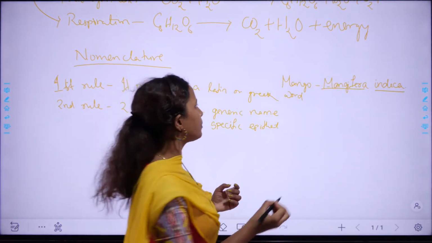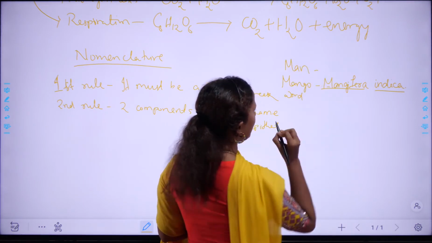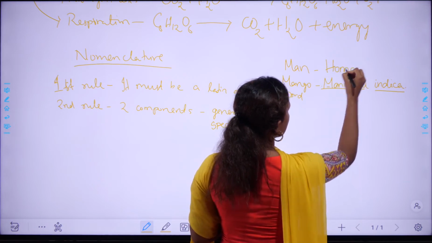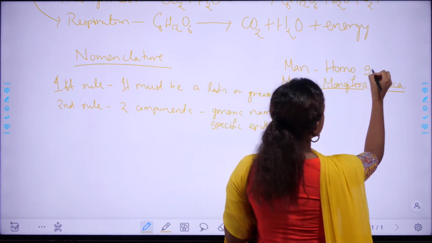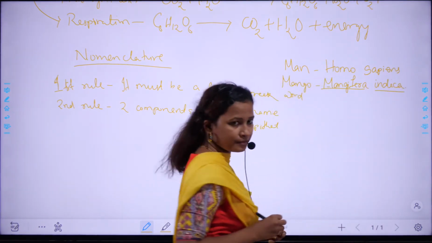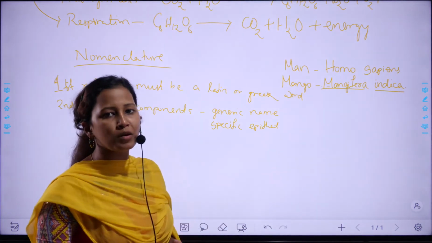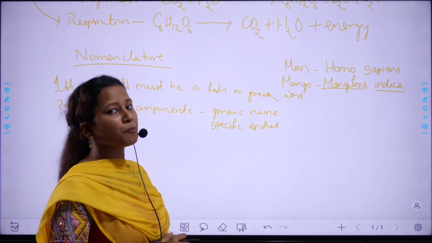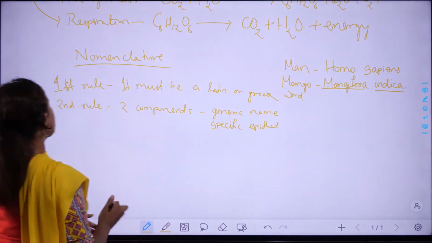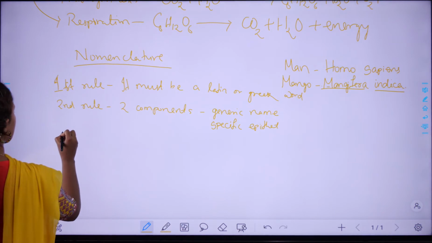Again, another example I will give you, man. In man, Homo is the generic name and sapiens is the specific epithet. And together we call man Homo sapiens. Homo sapiens is the biological or scientific name of man. So, generic name and specific epithet, the second rule.